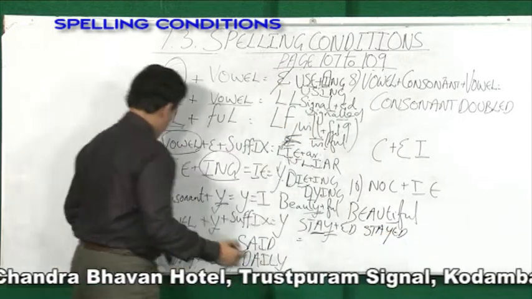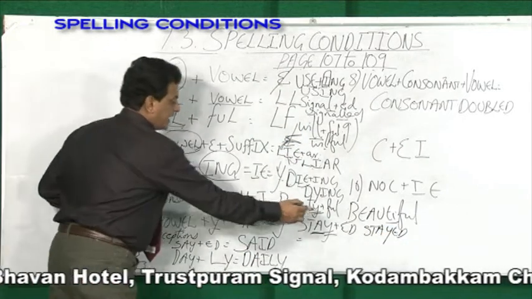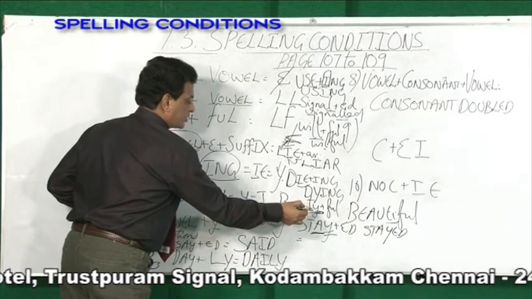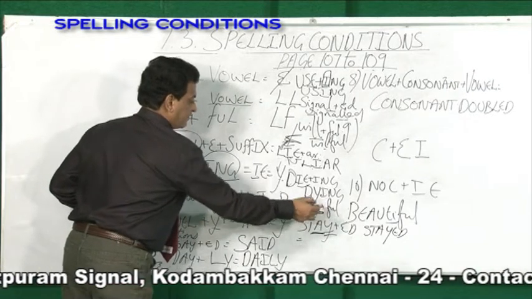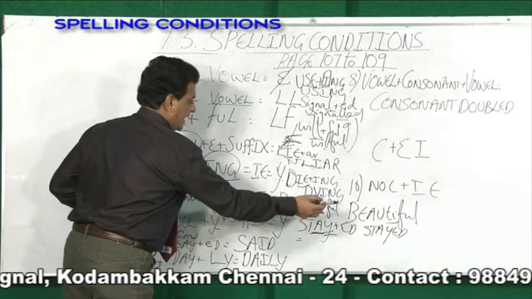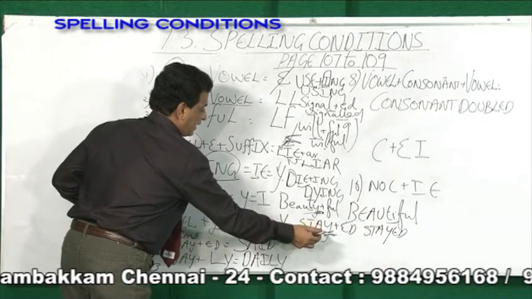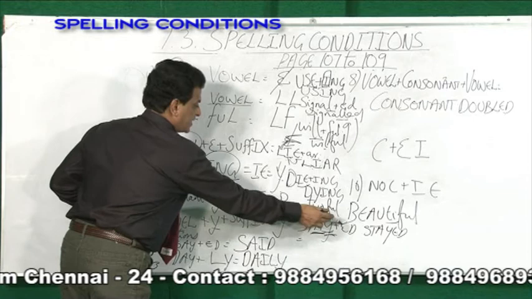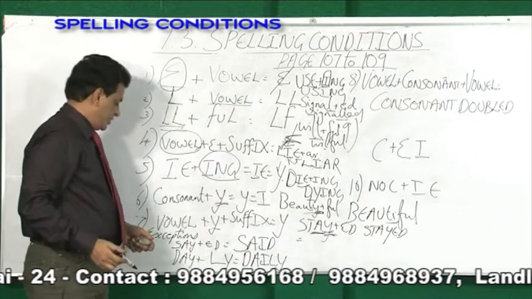So, simple thing. The rules number 6 and 7: any word ending with y and before that a consonant comes, if it is added with a suffix, y is changed into i. But any word ending with y and before that a vowel comes, if it is added with a suffix, the word does not change.